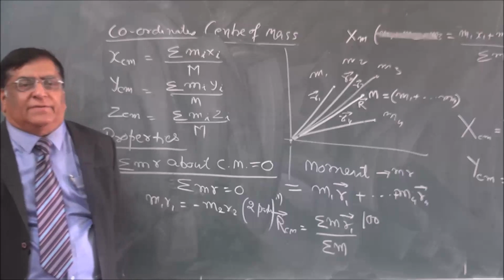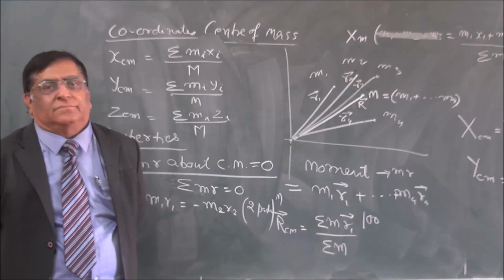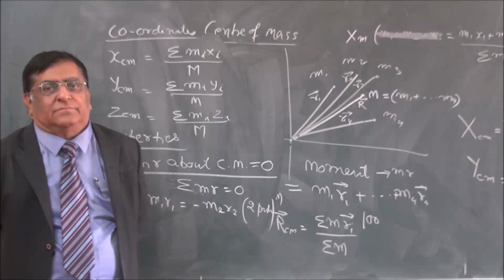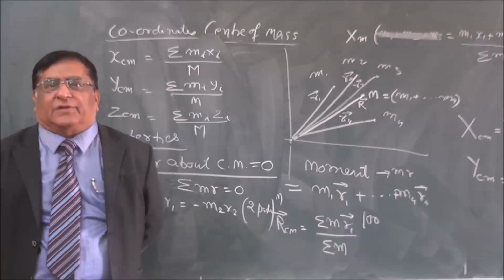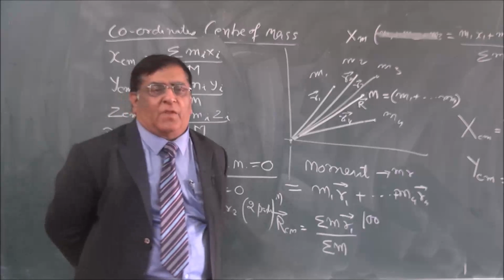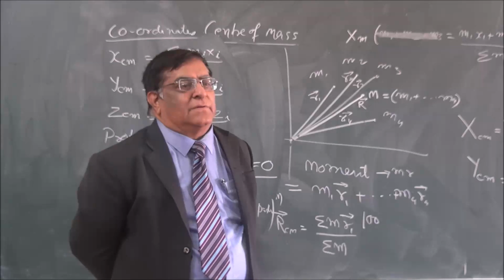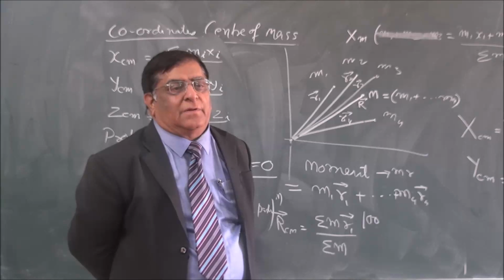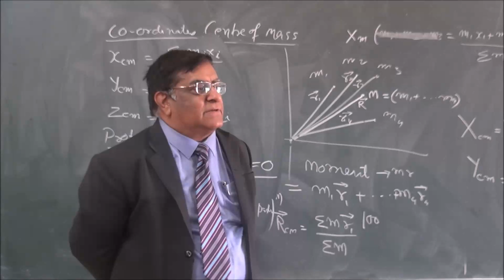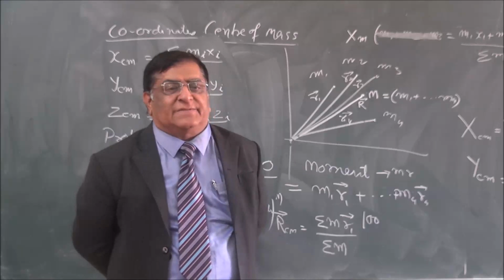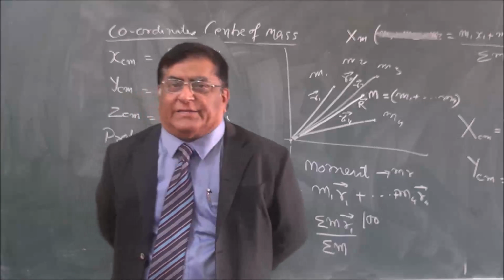In a moving body, the trajectory of the center of mass never changes unless an external force is applied on it.